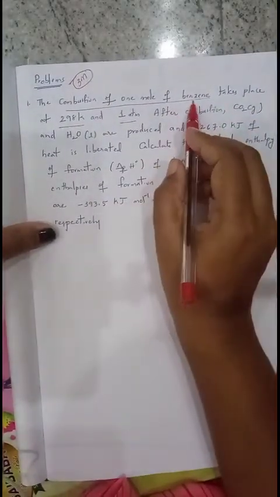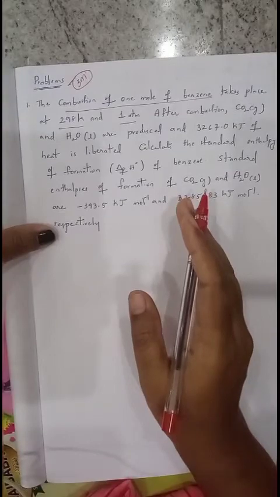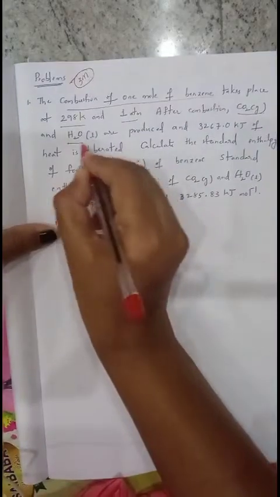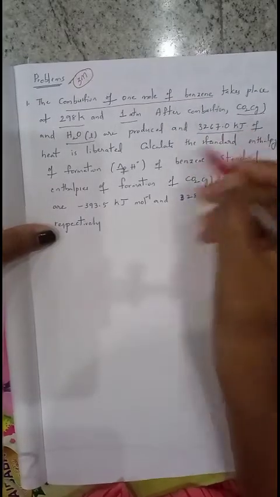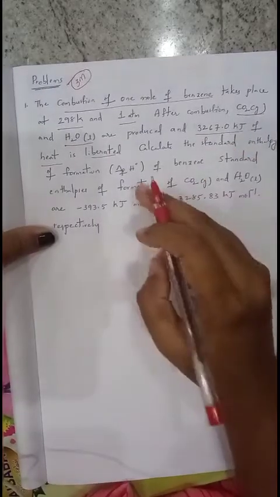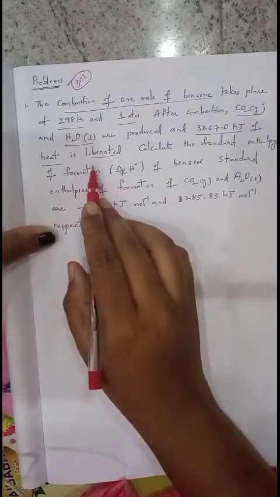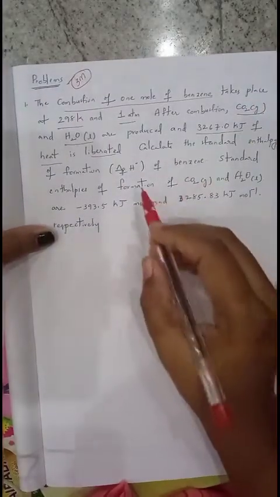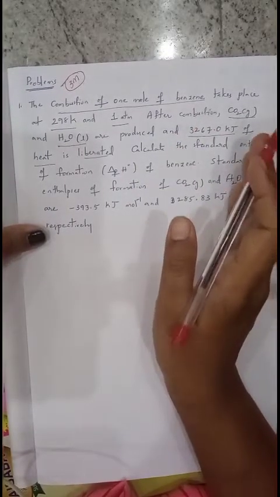Combustion is nothing but burning of a compound in the presence of air or oxygen. Once the benzene undergoes combustion, CO2 gas and H2O liquid are produced, and 3267 kilojoules of heat energy is liberated. Liberated in the sense it is an exothermic reaction because energy is released, so it is in the form of a negative sign. So combustion of benzene is an exothermic reaction. If it is exothermic, we want to take it in negative sign.